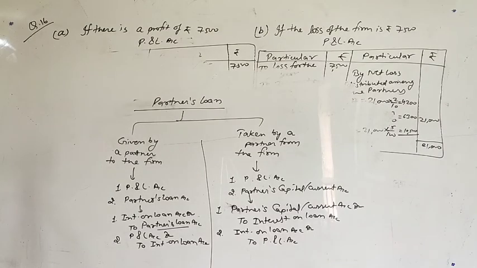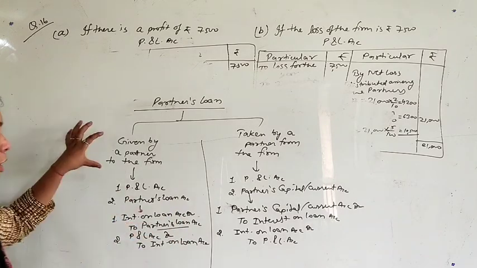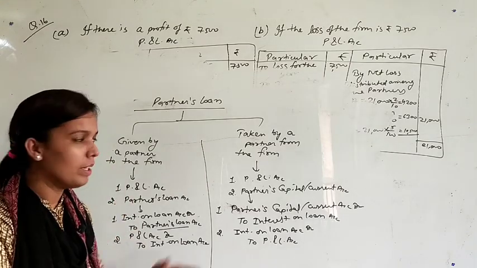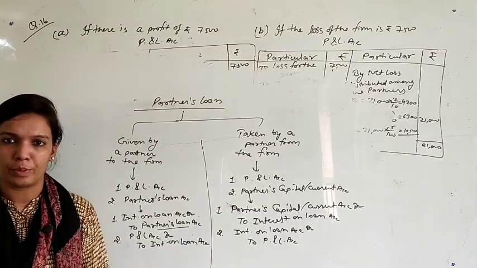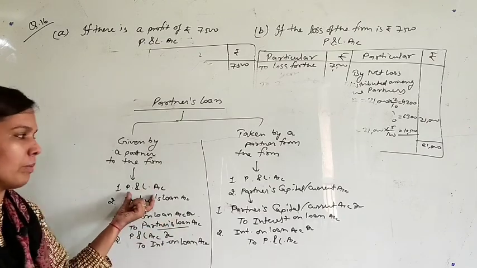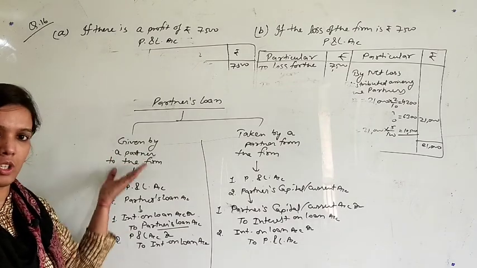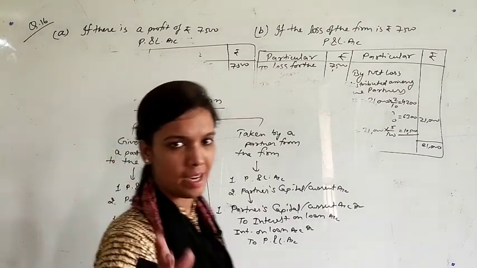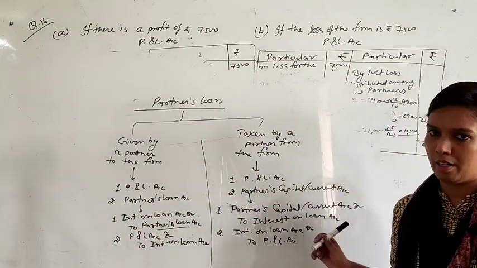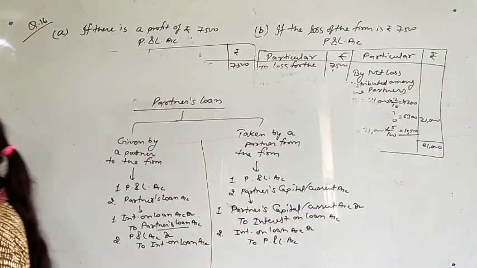So to clear these points, try to understand very carefully that loans can be of two types. First, a loan that a partner gives to the firm, and second, a loan a partner takes from the firm. The first thing common in both conditions is that both will be shown in the P&L account. But the difference is that in the first condition we will open the partner's loan account, and in the second condition we will write the same in the partner's capital or current account. Okay, let's take one question on the basis of these concepts.